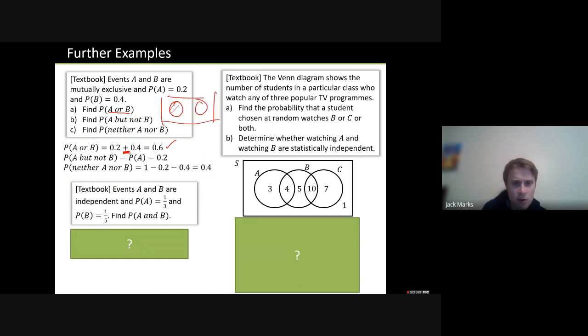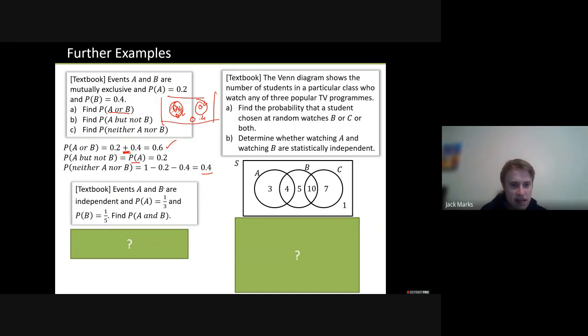We're talking about the probability of A, but it also cannot be B. Well, that doesn't really make any sense. They are completely separate things. So it's just the same as finding the probability of A. Neither A nor B, well, that's 0.4. Sorry, that's not 0.4, that's 0.2. 0.2, that's 0.4. So there must be 0.4 outside, but within the diagram. So that's what we're talking about for the next part.